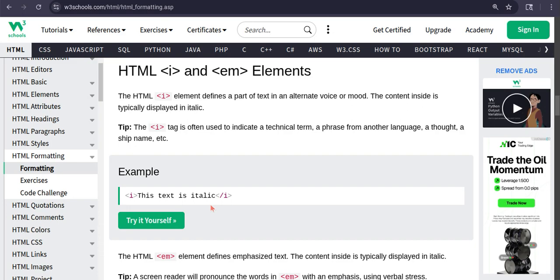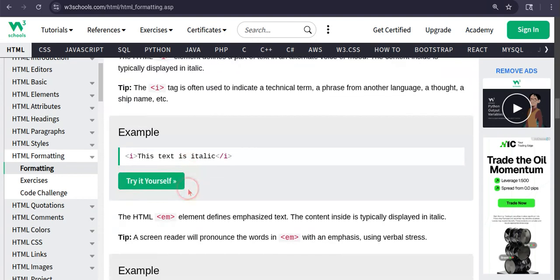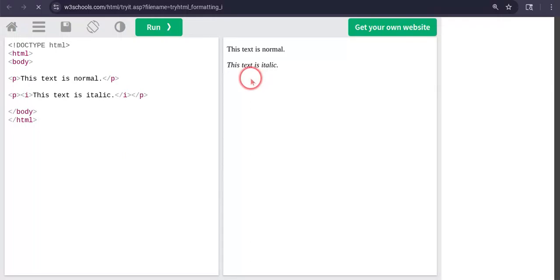Okay. Tip: the I tag is often used to indicate technical terms, a phrase from another language, a thought, a ship name, etc. So this is the I text. You guys have already seen this. For your reference, I am going to make you see this one more time. This is the italic text.